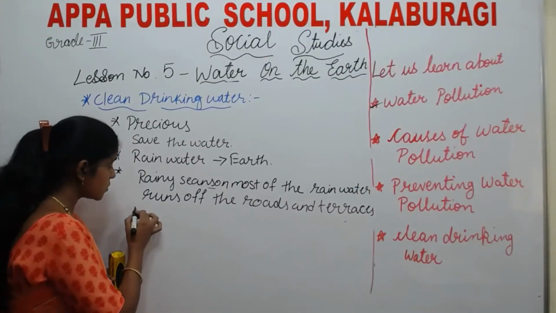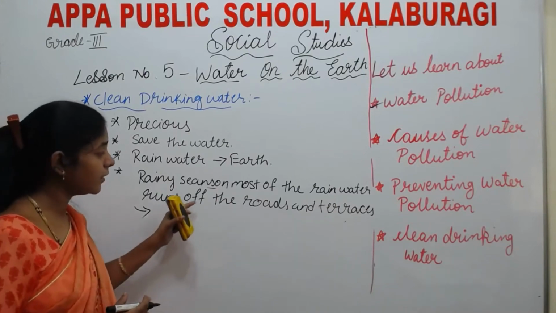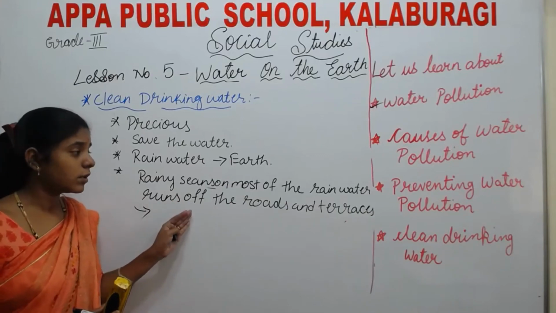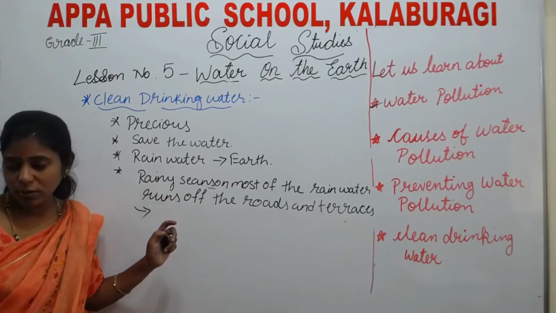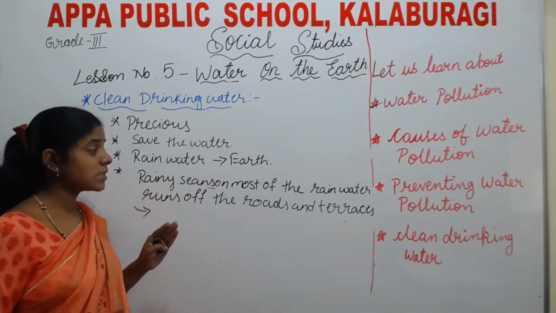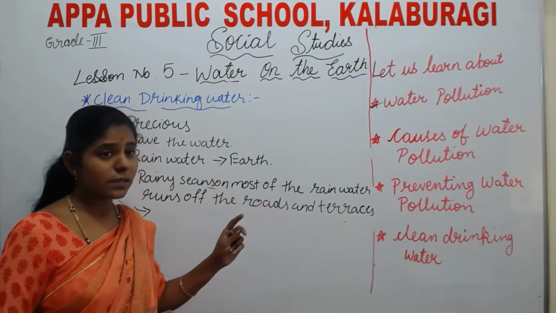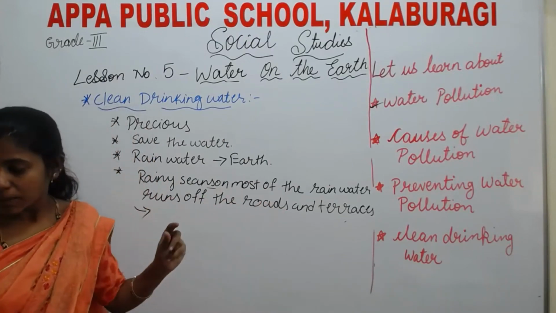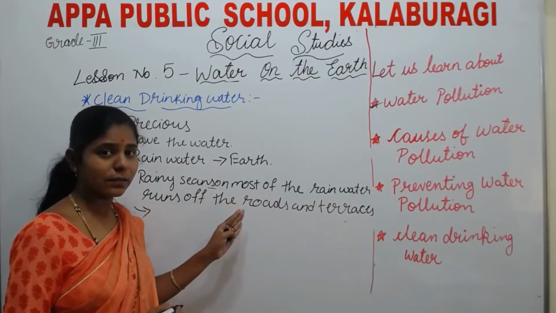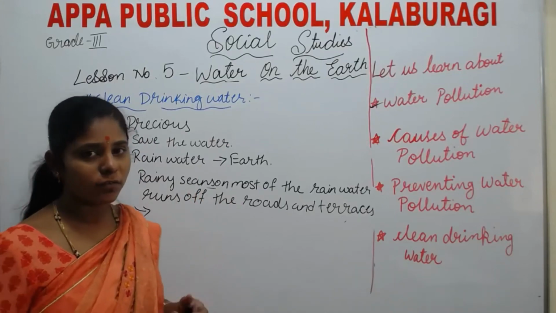After this, we can store this water and later we can use this water. This is known as the what? Rainwater harvesting. During the rainy season, most of the rainwater runs off the roads and terraces into drains. We can use it later, and this is known as rainwater harvesting.